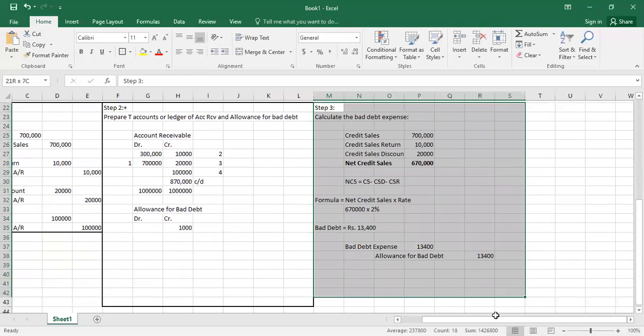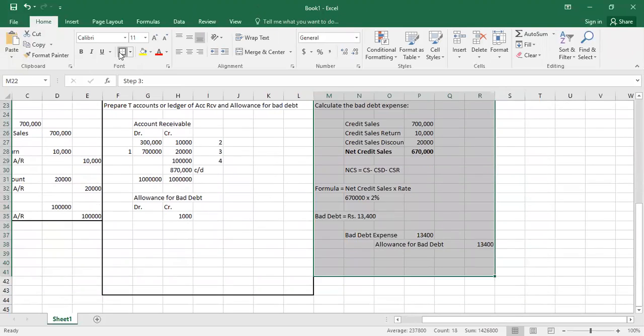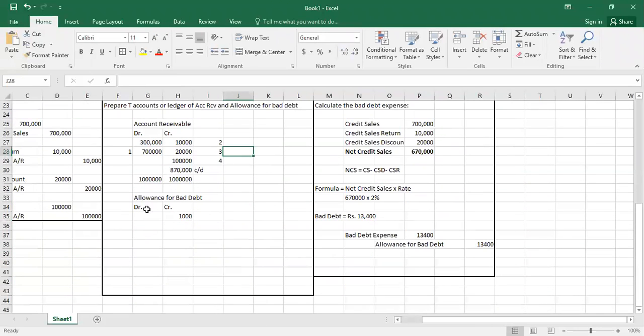Now, as we see, the allowance for bad debt T account is incomplete. Here we can see that the allowance for bad debt credit balance is 13,400, right? So we have to write down 13,400 on the credit side.